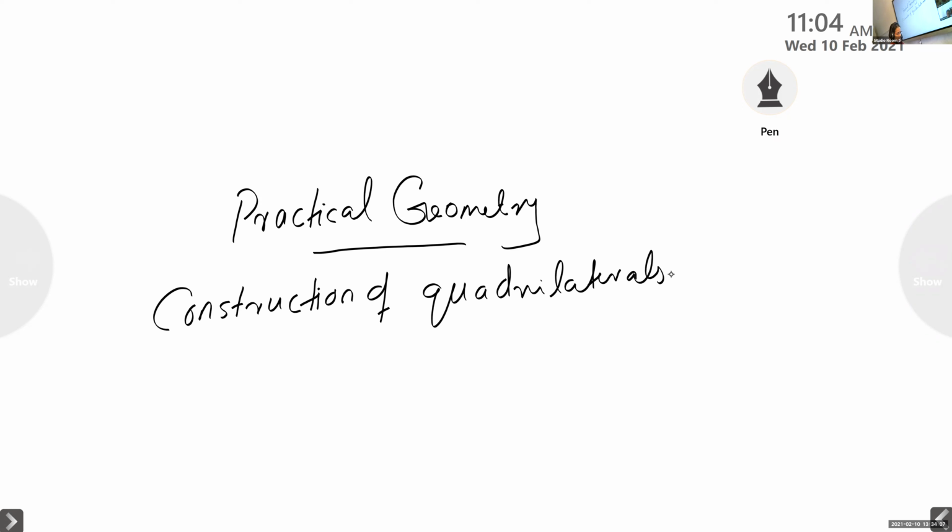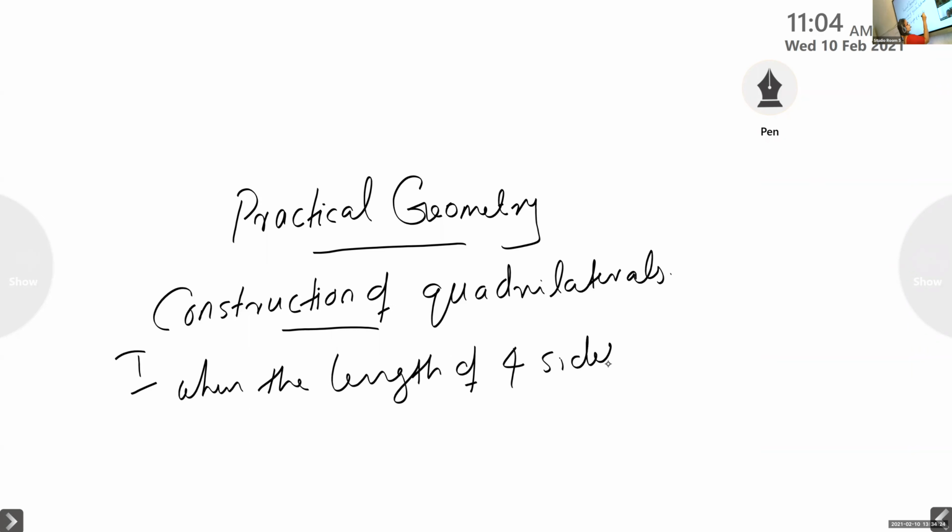In that, the first type is when the lengths of 4 sides and a diagonal are given.